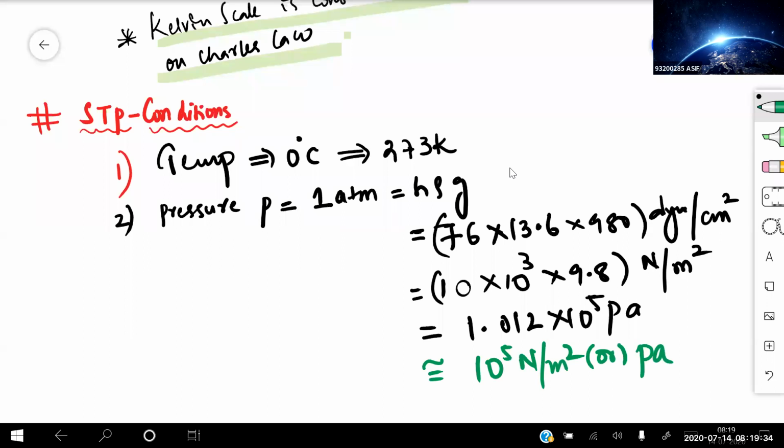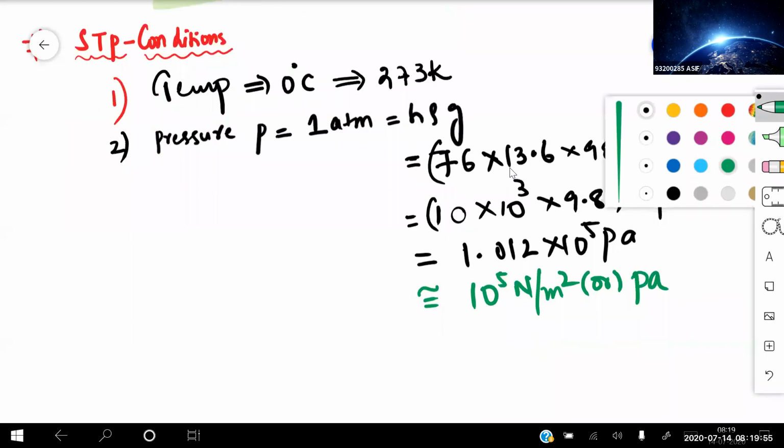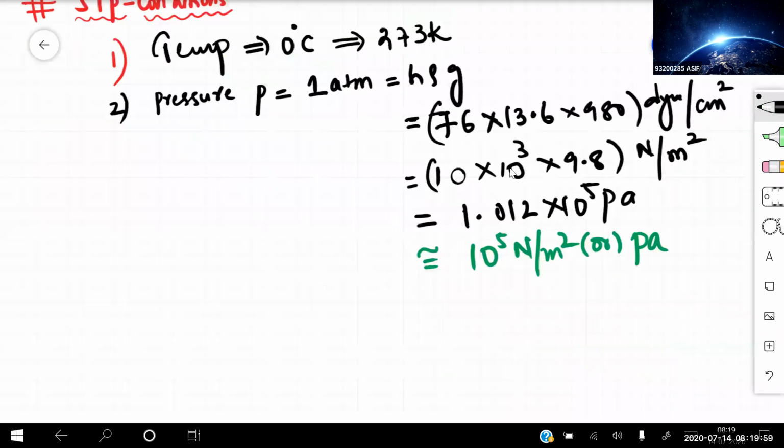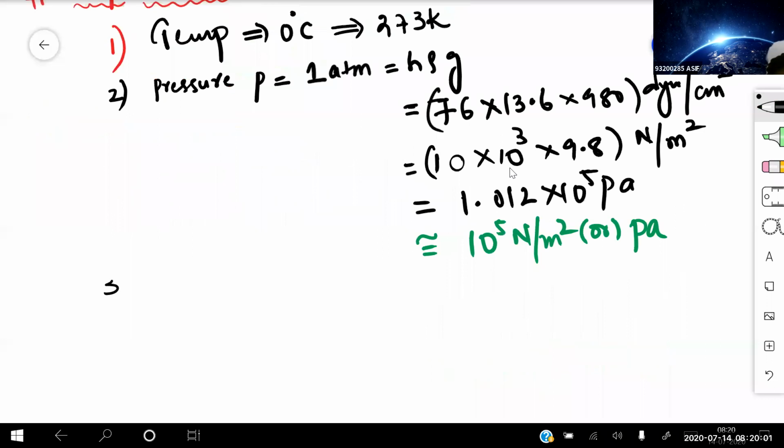Okay, so these are the STP conditions which you need to remember. The first STP condition is 0 degrees centigrade, that means 273 Kelvin. Pressure, atmospheric pressure, is equal to 10 to the power of 5 Newton per meter square or Pascal. If I need to write the exact value, it is 1.012 into 10 to the power of 5 Pascals. The next one is point number 3, volume.